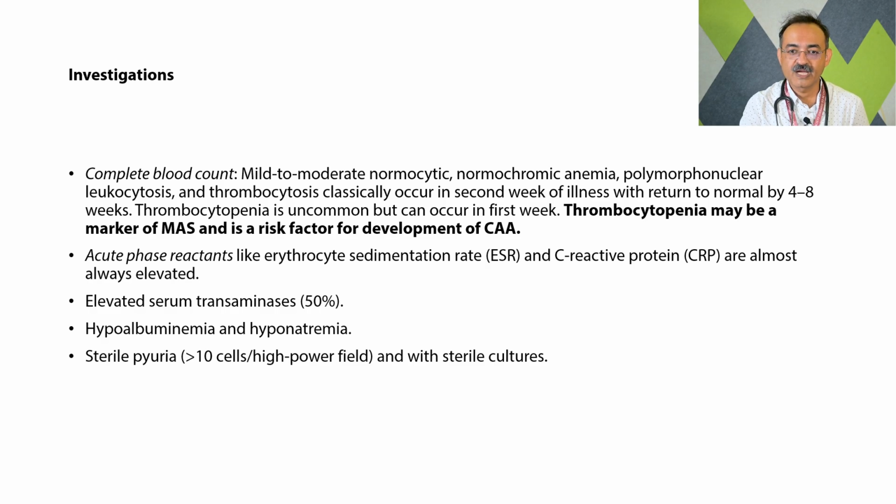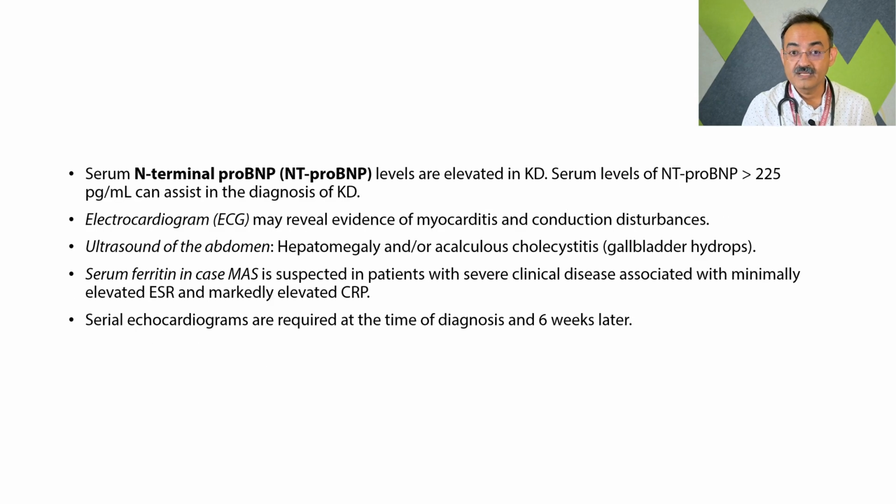There will be sterile pyuria, so more than 10 pus cells per high power field with culture negative, so we call it a sterile pyuria. The specific investigation, the N-terminal pro-BNP, NT-proBNP, will be high, so that is above 225, and it can assist in the diagnosis of Kawasaki disease.